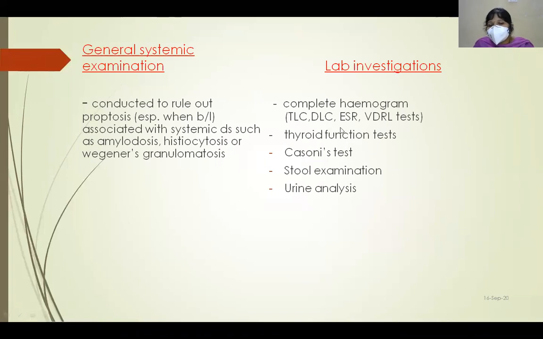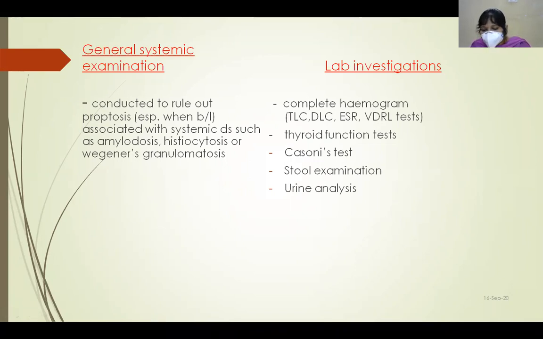Complete hemogram must be done to rule out any infections, and thyroid function test when we suspect thyrotoxic exophthalmos. Casoni's test for sarcoidosis, stool examination when we suspect any parasitic cyst, and urine analysis must also be done. General systemic examination should be done when we suspect diseases such as amyloidosis, histiocytosis and Wegener's granulomatosis.